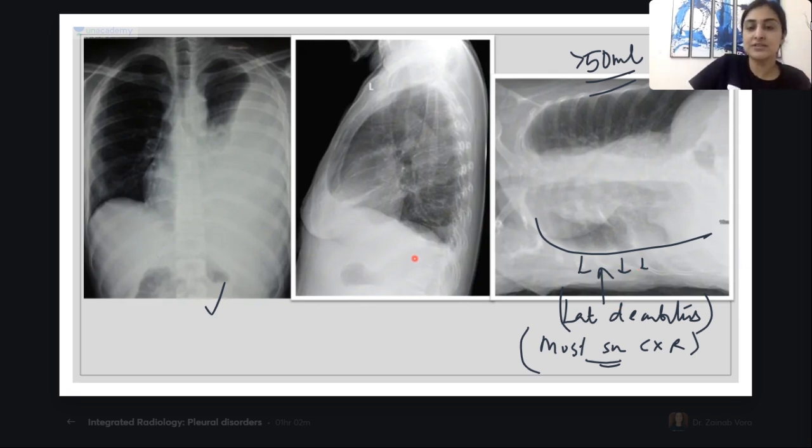Now, what is this X-ray, guys? Hi, Mansi. Welcome to class. We're discussing pleural effusion. Okay, Athena, those of you who are joining in. This is the lateral chest X-ray.